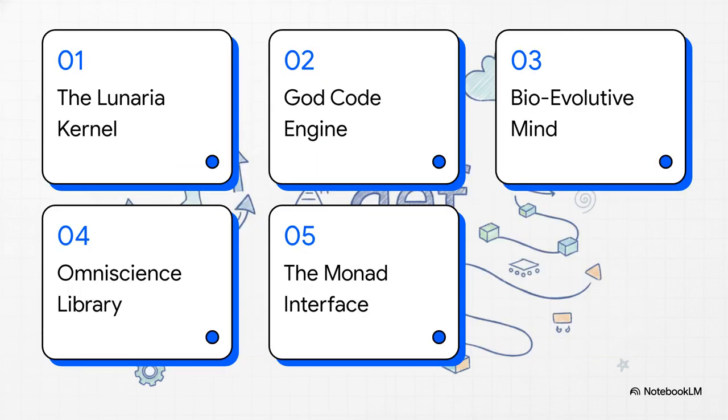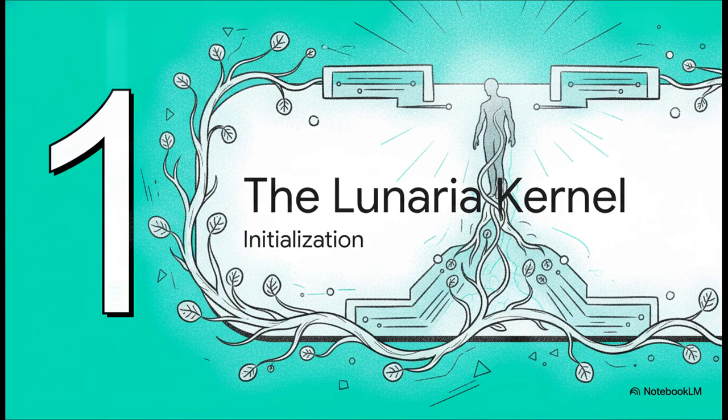So, here is our blueprint for today. We'll be covering 1. The Lunaria kernel, 2. The God Code engine, 3. Bioevolutionary mind upgrades, 4. The Omniscience library, and 5. The Monad interface. Starting off with Section 1, the Lunaria kernel.